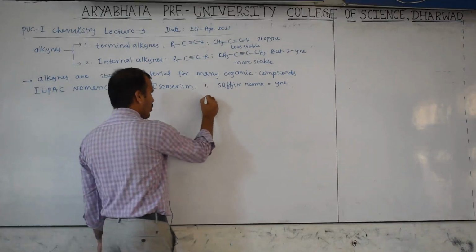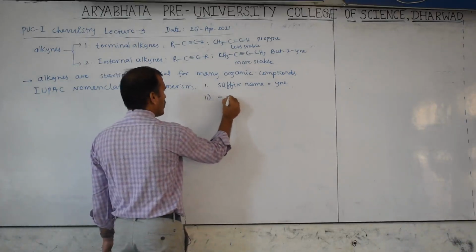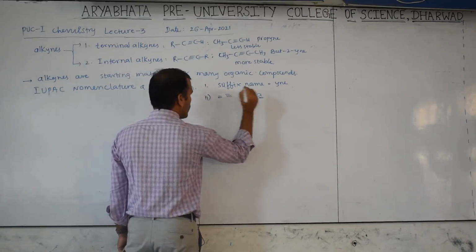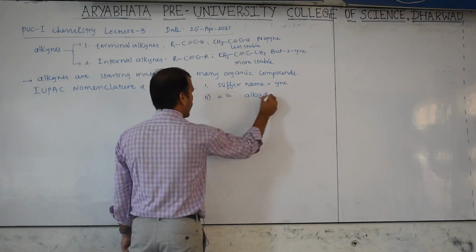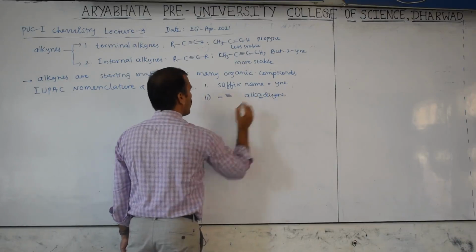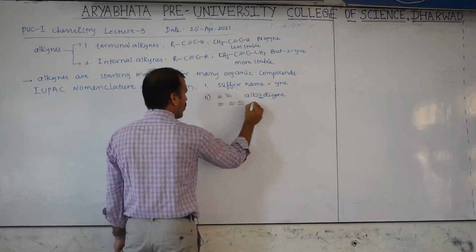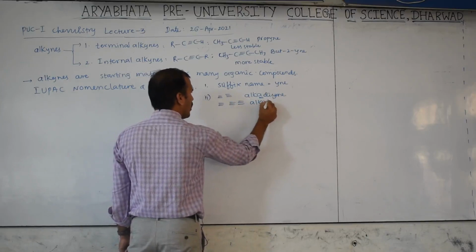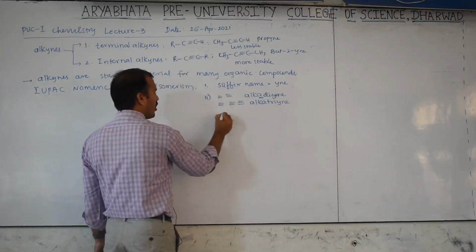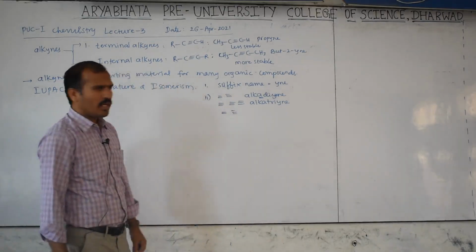If two triple bonds are present, then it is called alka, the A should be present, diyne. If a triple bond is present three times, then it is called alkatriyne. Then if a double bond and a triple bond are both present, you have to follow alphabetical order.